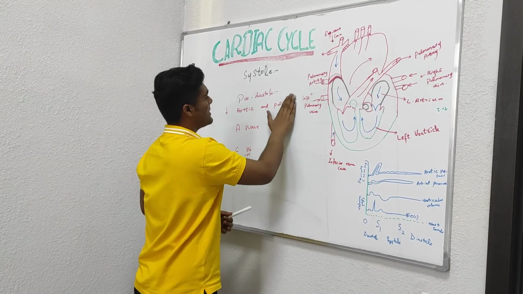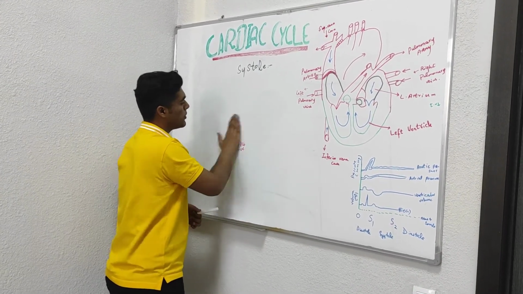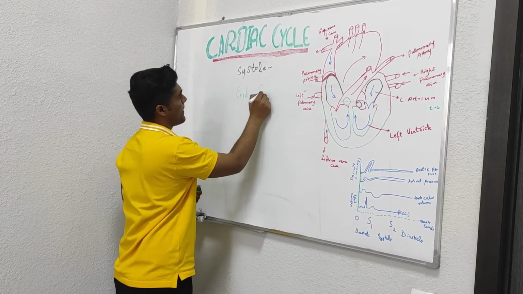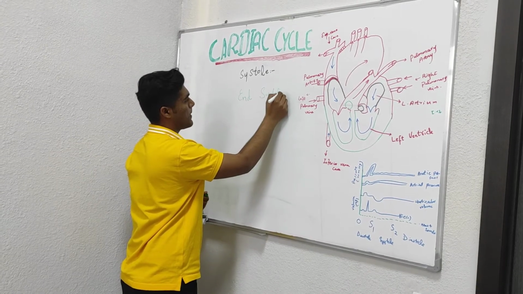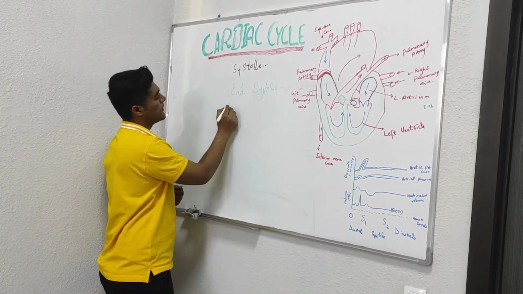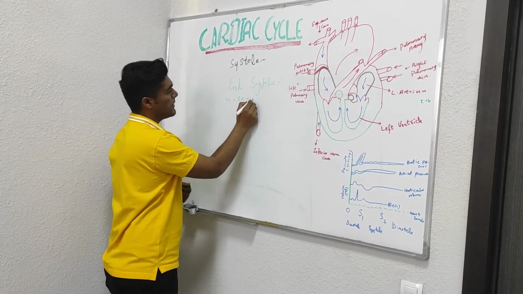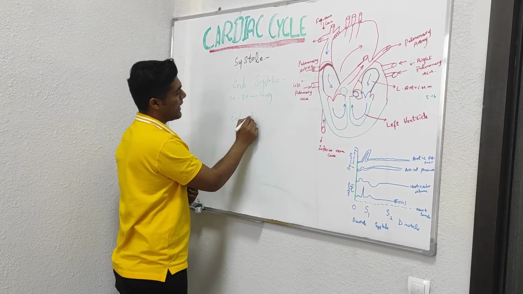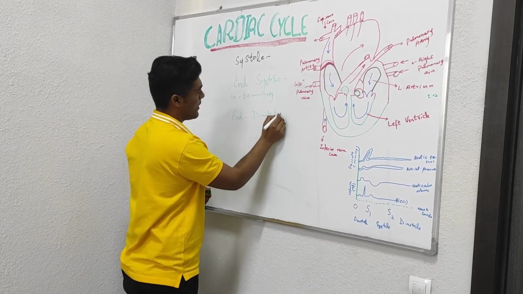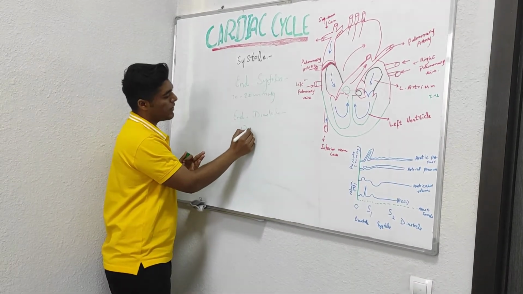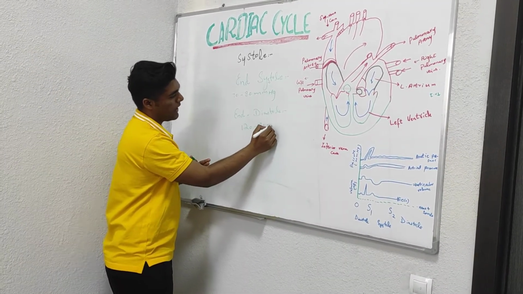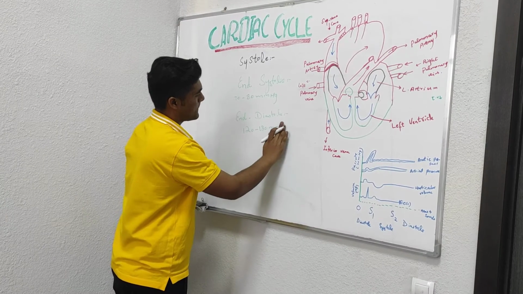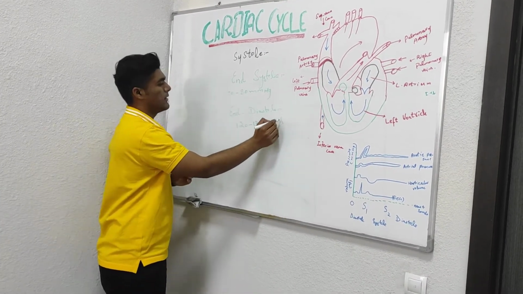End systolic volume is the volume of blood at the end of systole, about 70 to 80 mL. End diastolic volume is the volume of blood at the end of diastole, and its value is 120 to 130 mL.